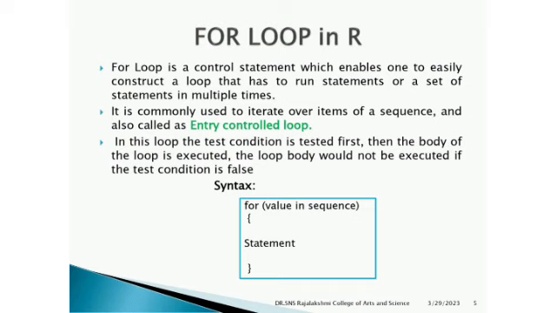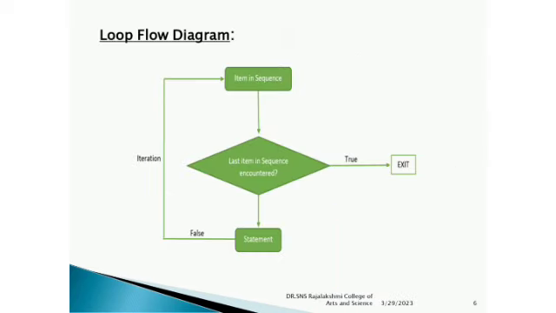So for the syntax, we should follow this syntax, and in the for loop diagram, first the input is passed in the sequence, and it is forwarded to the condition, and after that it will check whether the condition is true or false.